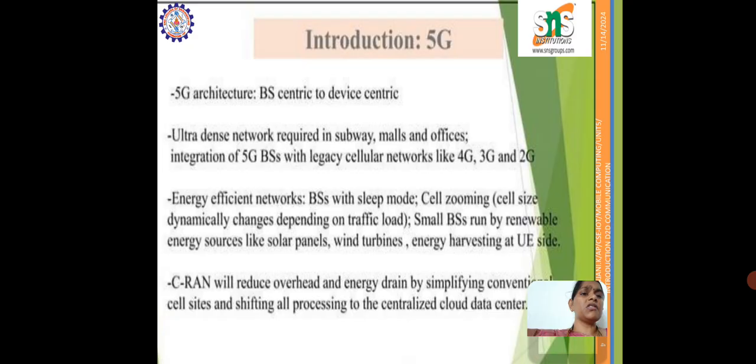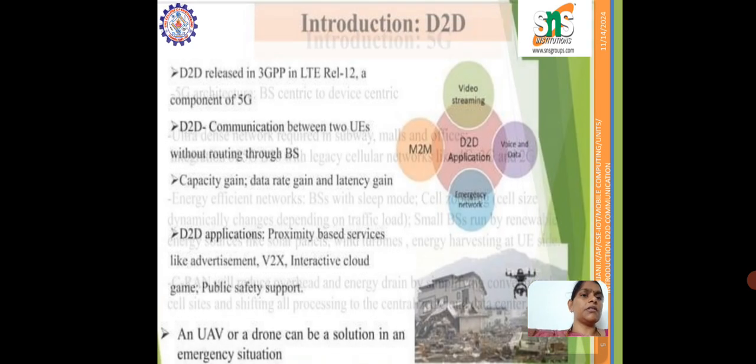Energy efficient networks are achieved with base stations that have a sleep mode. Cell zooming is where the cell size dynamically changes depending on the traffic load. Small base stations run on renewable energy sources like solar panels, wind turbines, and energy harvesting. Here the CRN overhead and energy drain are reduced by simplifying the conventional cell sites and shifting all the processing to the centralized cloud data center.